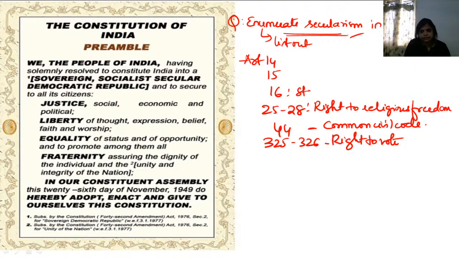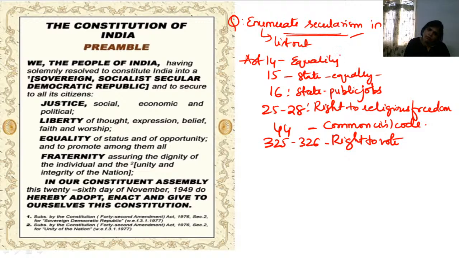Article 15 and 16 mean the state gives equal opportunities in matters of public jobs, and treats people equally irrespective of their caste and religion. And Article 14, equality before law. All depicts secularism in India.